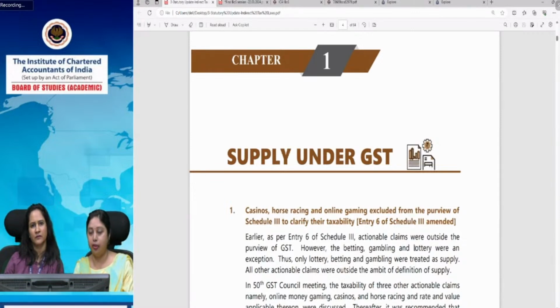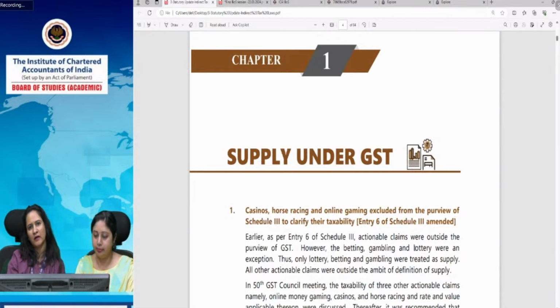She has given you the example of a loan, or there could be an insurance claim. In case your insurance claim becomes due, which we would never pray for, but in case some damage happens to your property or car and you have taken insurance for that, then the insurance company is liable to pay that amount to you. That insurance claim is actually an actionable claim. But under GST law, that is not considered a supply because it is included in Schedule 3, which contains the items, activities or transactions that are neither supply of goods nor supply of services.